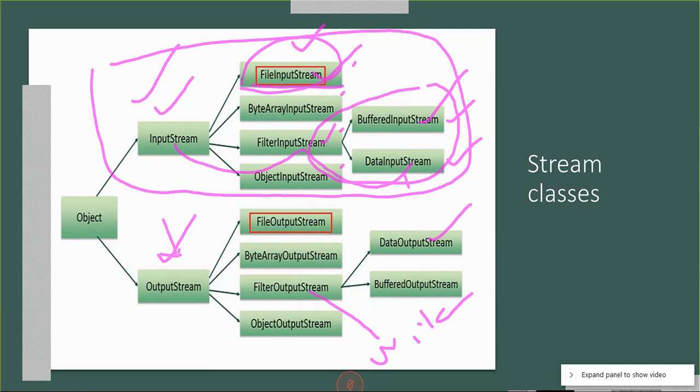So this picture is important. That will illustrate the entire structure of stream classes in Java. Two categories are there: input stream and output stream. And many flavors of other classes are derived from the base class. And you can also see here the inheritance property, polymorphism, function overloading, the concept of constructors, etc.